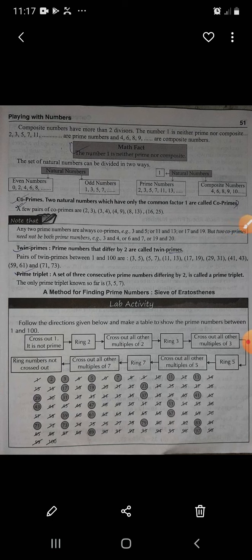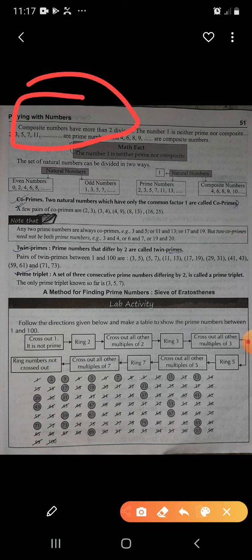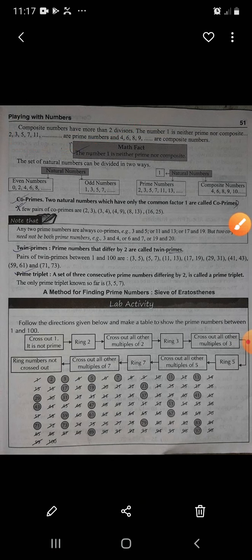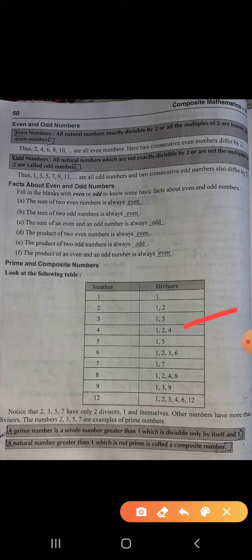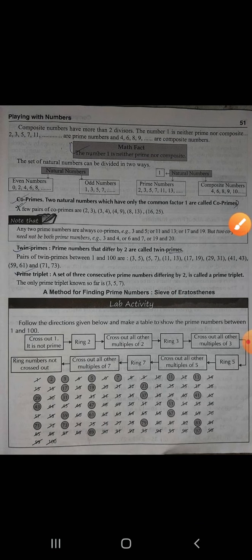Composite numbers have more than 2 divisors. See here, 4, 6, 8, 9, 12, these composite numbers have more than 2 divisors.